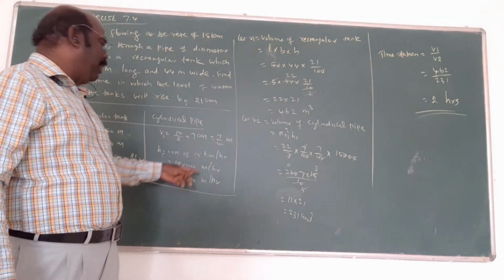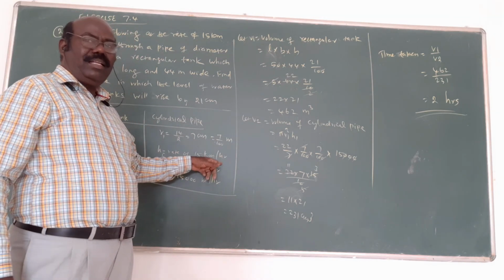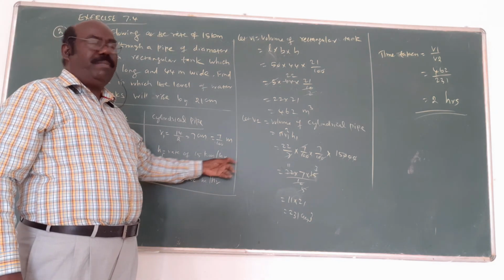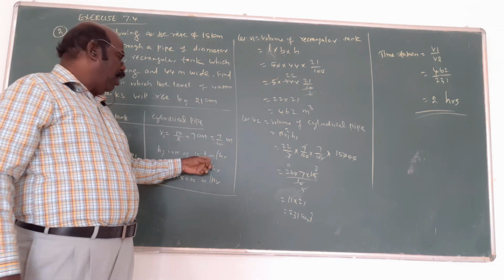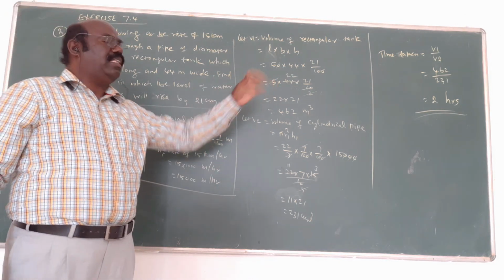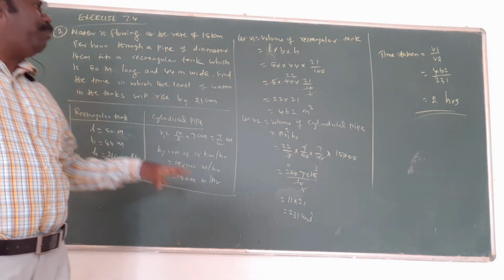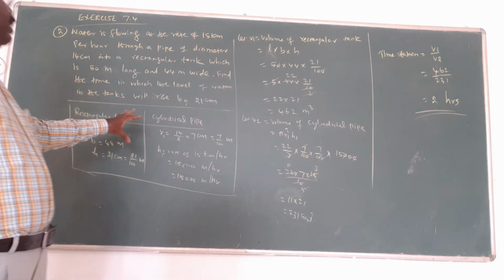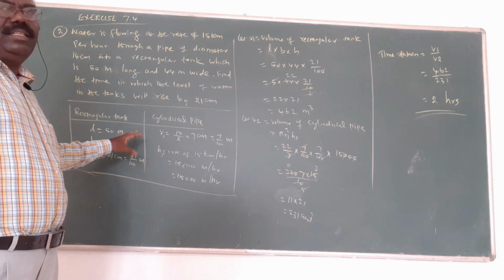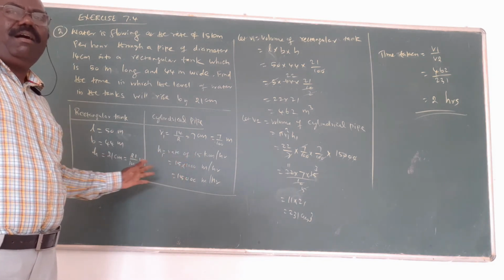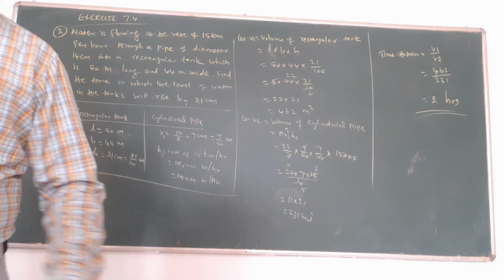After dividing both, we get the answer in hour, because hour is given. So the answer is in hour. Suppose kilometer per minute is given, minute is the answer. Kilometer per second given, second is the answer. But here hour is given, so hour is the answer. Here also, by using both volumes and dividing, we get the answer. But some extra conversion is there: centimeters converted to meter, kilometers converted to meter, all are converted to meter. That is the extra step. That's all.